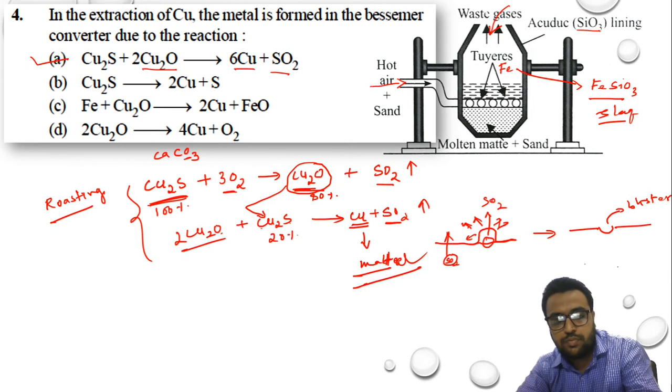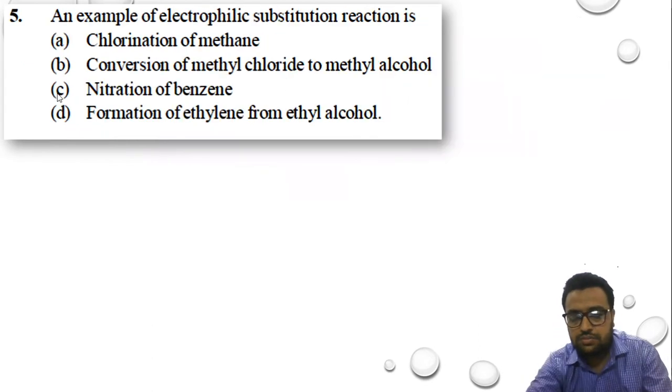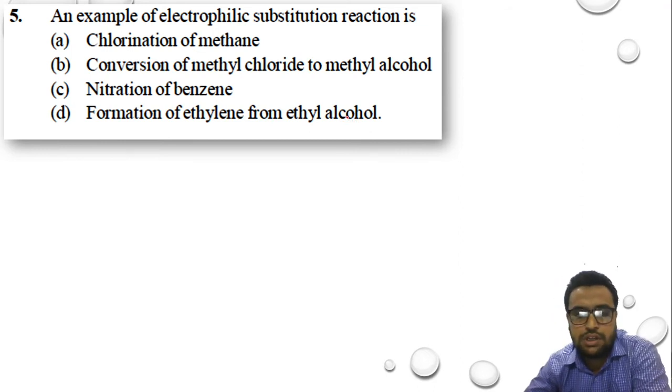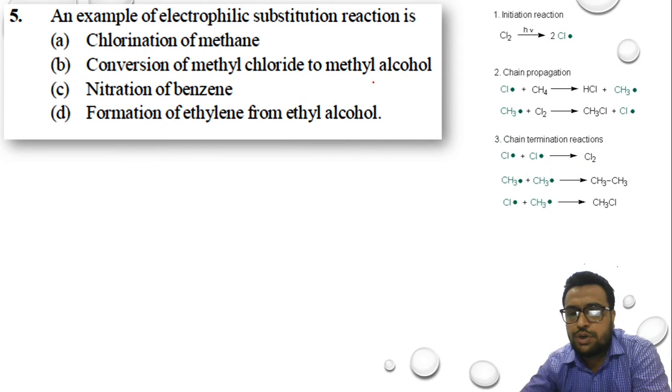Okay. So question number 5 is: an example of electrophilic substitution reaction is number 1, chlorination of methane, number 2, conversion of methyl chloride to methyl alcohol, number 3, nitration of benzene, and number 4, formation of ethylene from ethyl alcohol. So let us see one by one what these 4 processes are. Process number 1 is chlorination of methane.